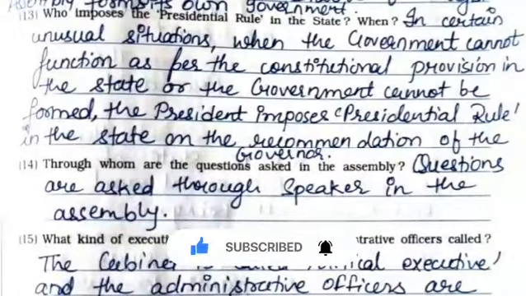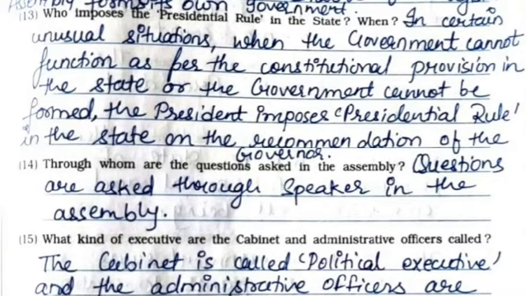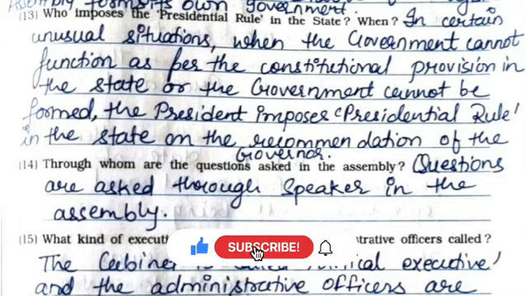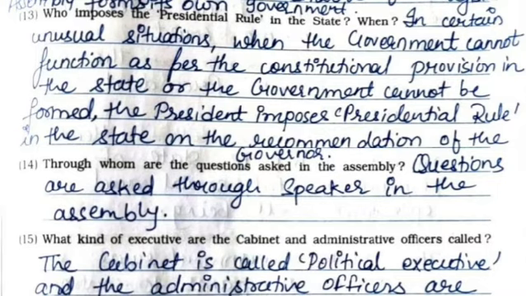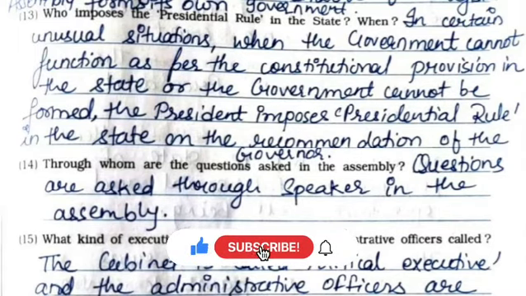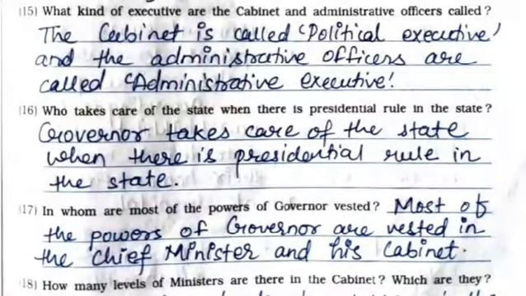13th. Who imposes the presidential rule in the state and when? In certain unusual situations, when the government cannot function as per the constitutional provision in the state or the government cannot be formed, the president imposes presidential rule in the state on the recommendation of the governor. 14th. Through whom are the questions asked in the assembly? Questions are asked through speaker in the assembly. 15th. What kind of executive are the cabinet and administrative officers called? The cabinet is called political executive and the administrative officers are called administrative executive.